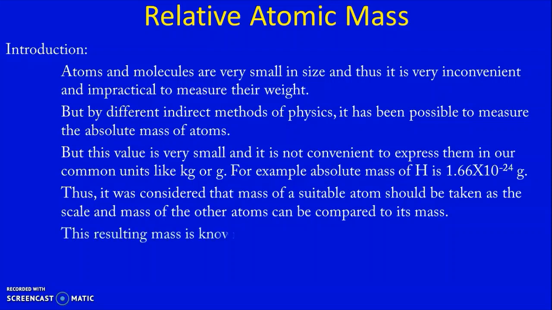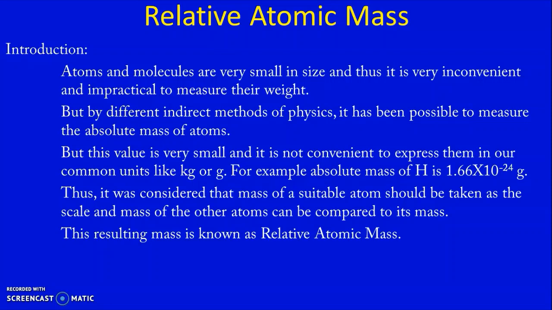So this resulting mass is known as the relative atomic mass. Now you can understand why the word relative is used, because it is not the absolute value, but it is with relation to the mass of the selected atom, whatever it may be.